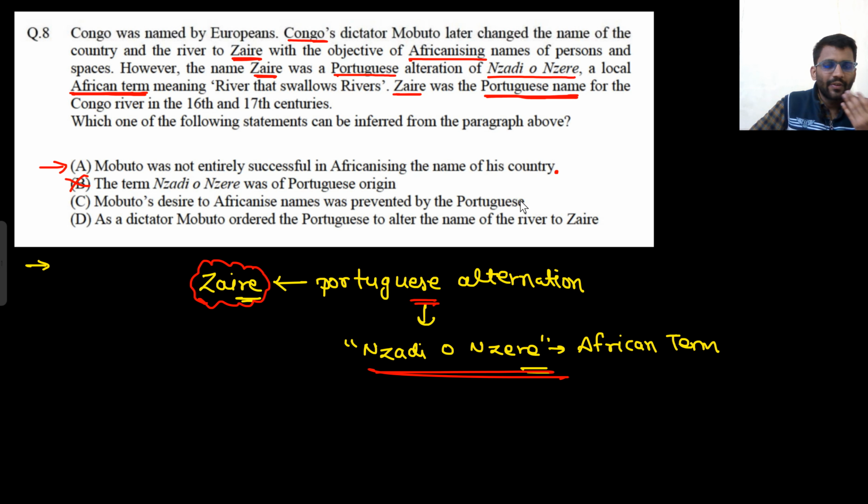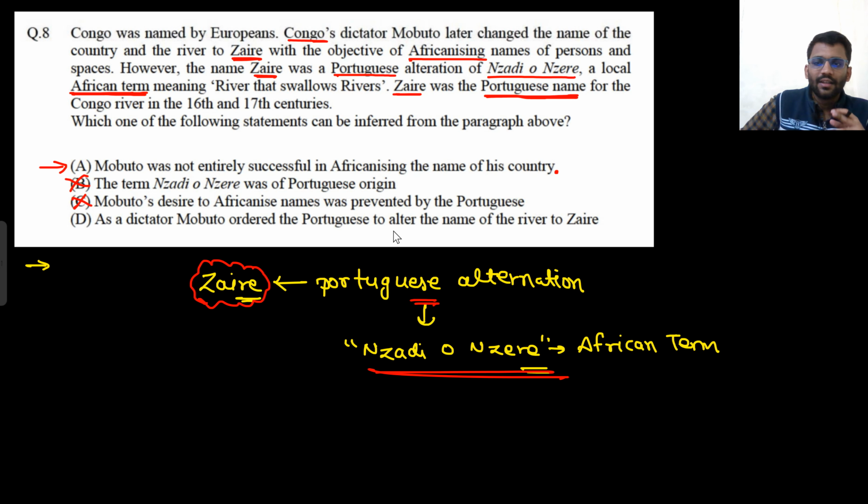No mention of prevention by the Portuguese. I don't think that would be an appropriate option because Portuguese are not preventing anything here. He just gave the name Zaire, which was a Portuguese name. So there was no prevention from the Portuguese side, so I can't really comment on this.